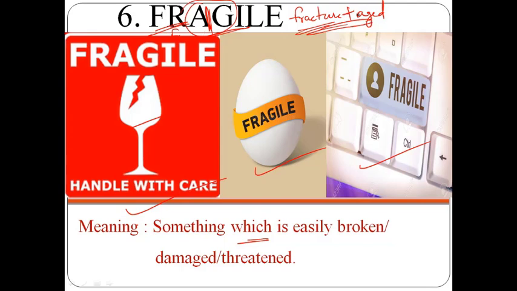So I'm making a statement out of it to remember: getting a fracture is easy for aged people. So this is how I'm going to remember the meaning of this word. Example: fragile plates, fragile bone, fragile craft, fragile plot, fragile glass, fragile egg, fragile system. So this is how we have to use the word in the sentence. Let's move on to the next word now.